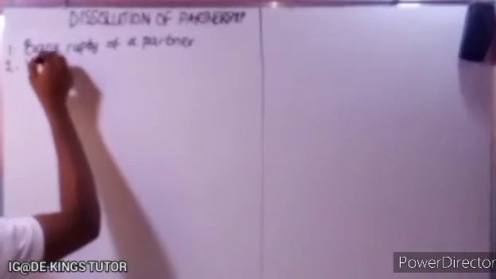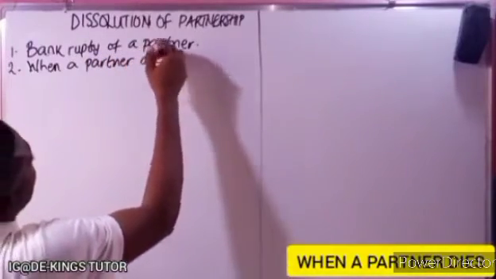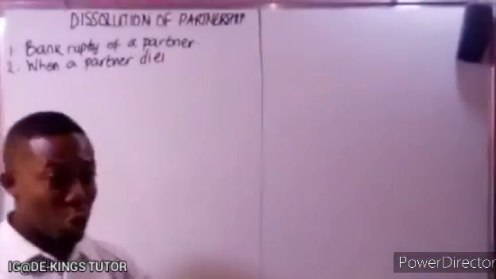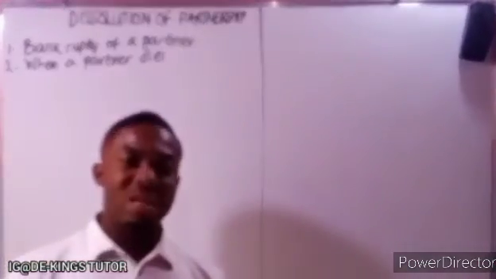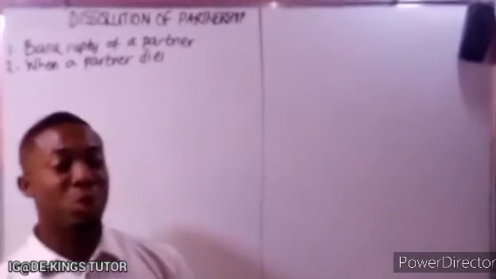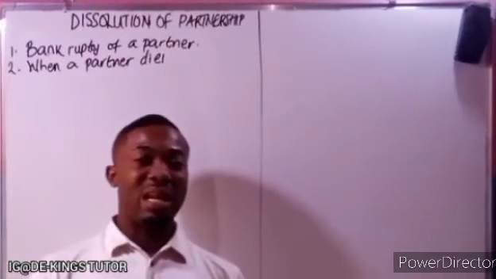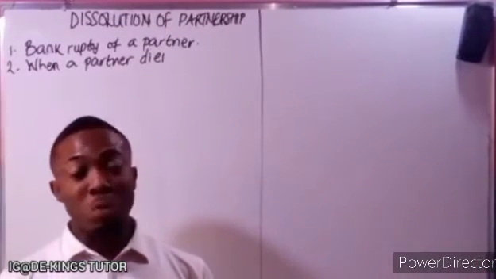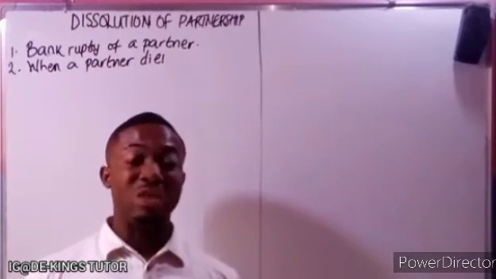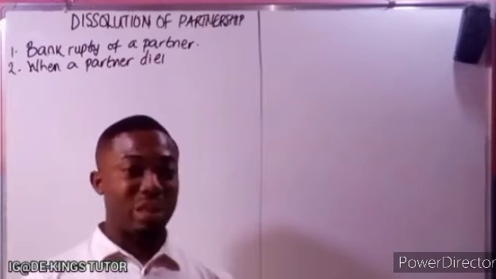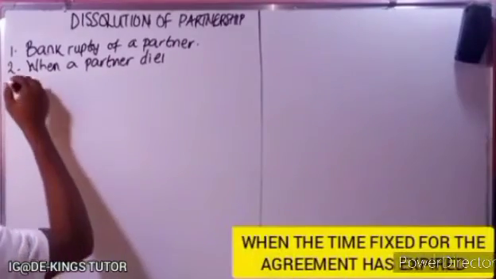Two, when a partner dies. Now we're looking at the reasons for dissolution. Two is when a partner dies. When a partner dies, and more so if it's an active partner, it may lead to an end of that business, because the active partner is a partner that knows more of the business and takes an active part. So when an active partner dies, it may lead to an end of the partnership business.